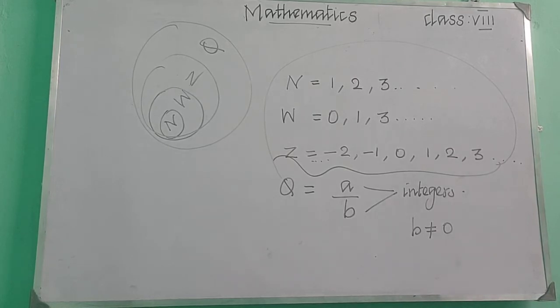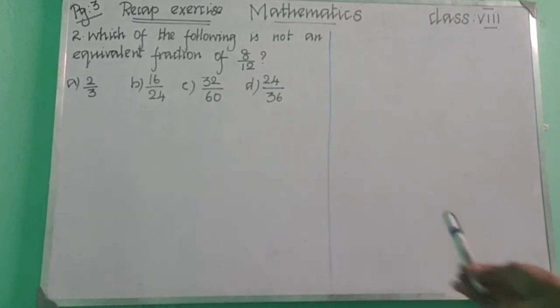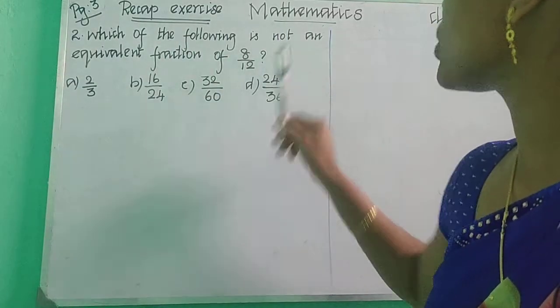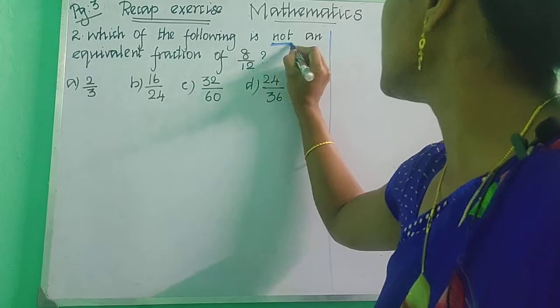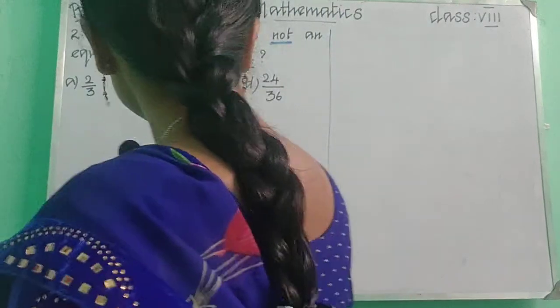So let us do the sums. We are doing the recap exercise. Let's see recap exercise, question number 2. Read the question. Which of the following is not an equivalent fraction of 8 by 12? We need to find the equivalent fraction. Read the question properly. Which of the following is not, we need to find which is not the equivalent fraction of 8 by 12. Can you find the equivalent fractions of 8 by 12?